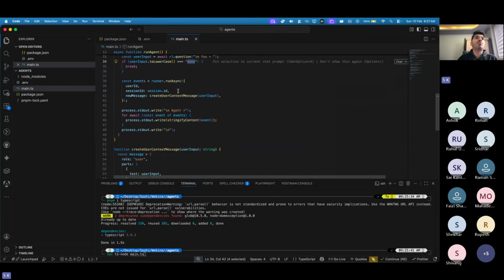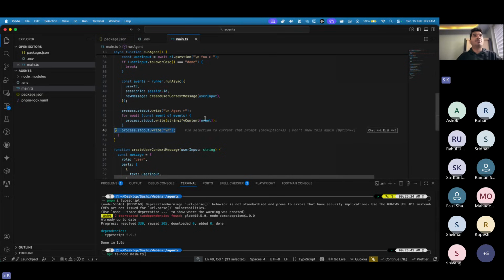And this is just you trying to run your agent by passing the user ID, session ID, and the message of the user. And after that you get an event, which is nothing but a series of messages which you are trying to show here one by one by this for loop. We have to await because this event is an async generator, and we just added this pretty much line.